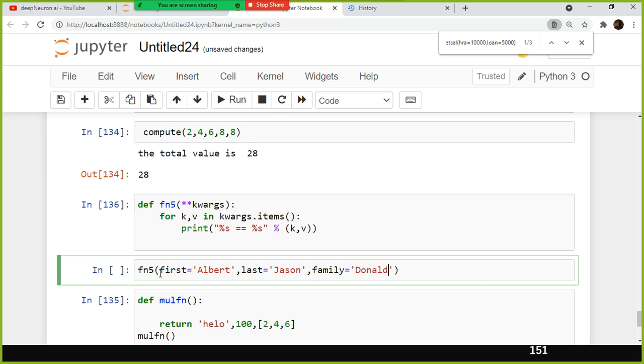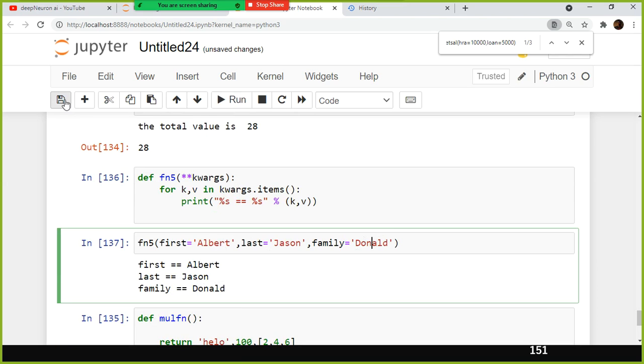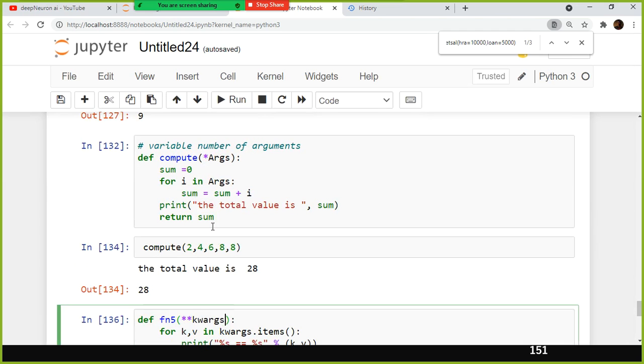You can pass multiple arguments with keyword: first equal to Albert, last equal to Jason, and family equal to Donald. So likewise, you can. Now you understood the keyword arguments also, right?